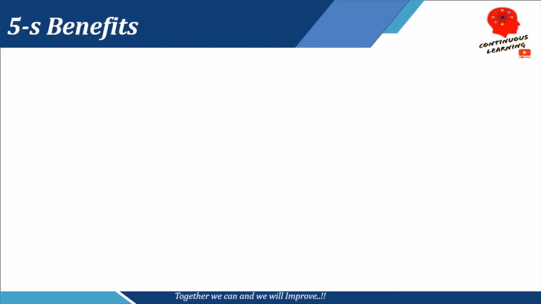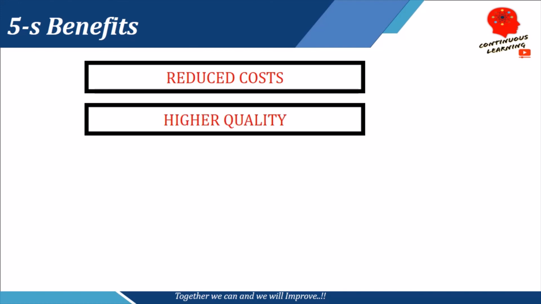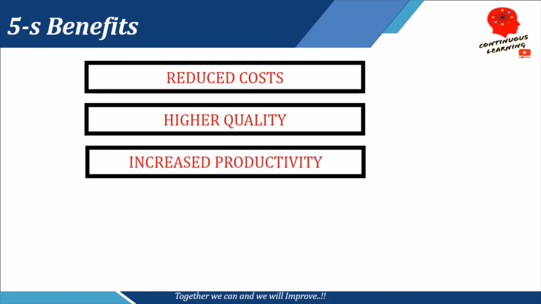Now, since we have studied about 5S and we know in detail what 5S means, let us understand the benefits which we would achieve if we implement 5S in our workplaces or the organization. So the first benefit is we would reduce a lot of cost involved in the process. We would reduce waste, so the cost would by default reduce. Second is the quality by default improves. You reduce waste, you improve your working standards, the quality by default improves. The third is the productivity increases because you are reducing the waste. Your productivity improves, your quality improves, and the cost gets reduced.